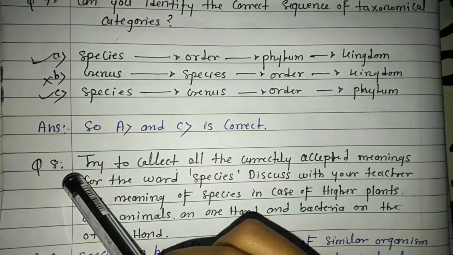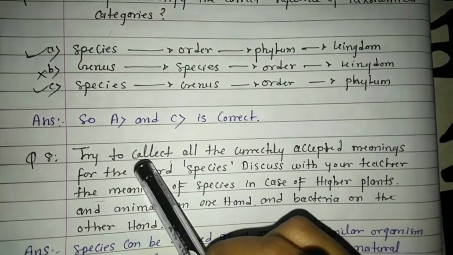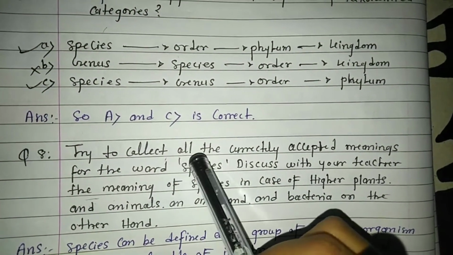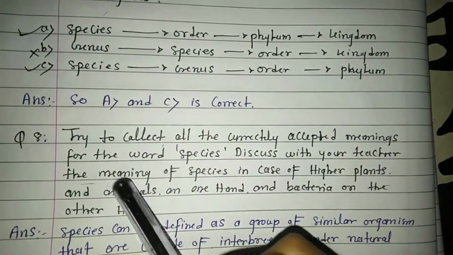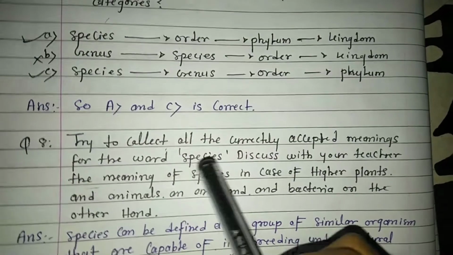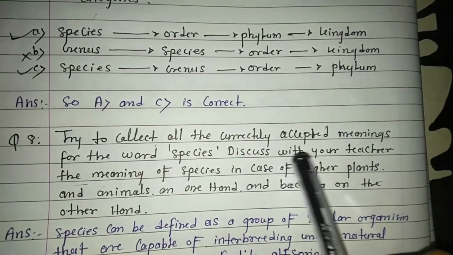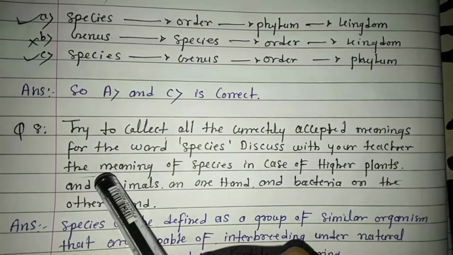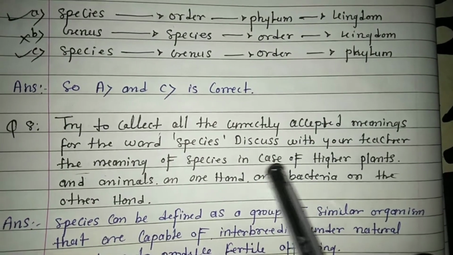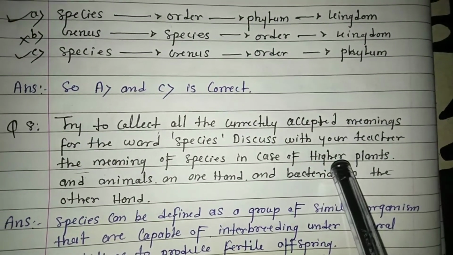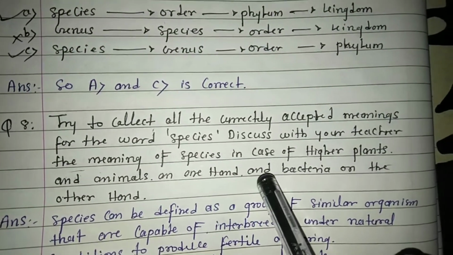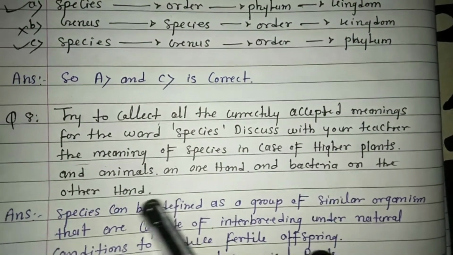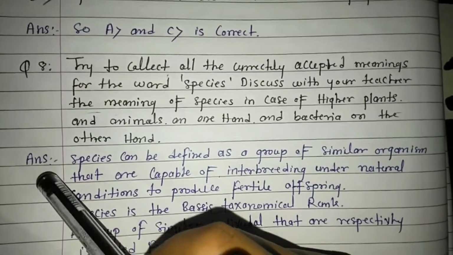Question number 8. Try to collect all the commonly accepted meanings for the word species. Discuss with your teacher. The meaning of species is different in the case of higher plants and animals on one hand and bacteria on the other hand. Answer.